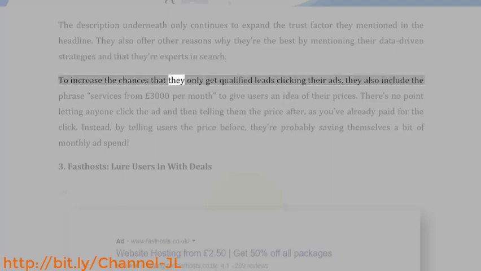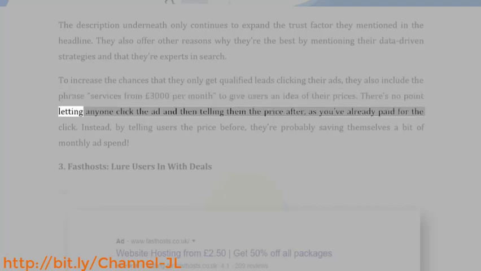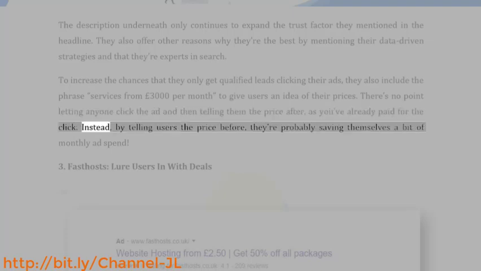To increase the chances that they only get qualified leads clicking their ads, they also include the phrase services from £3,000 per month to give users an idea of their prices. There's no point letting anyone click the ad and then telling them the price after, as you've already paid for the click. Instead, by telling users the price before, they're probably saving themselves a bit of monthly ad spend.